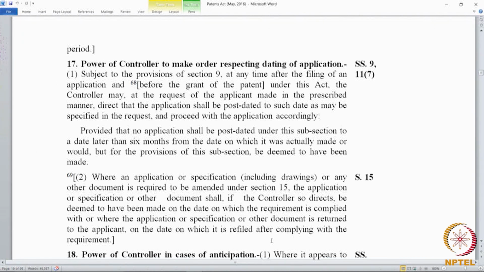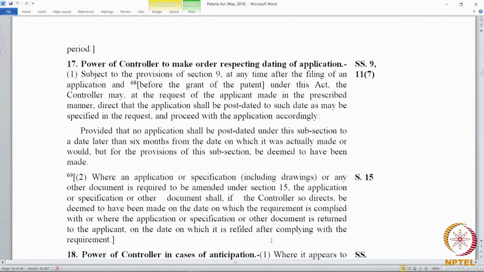The risk is that from that time till it is post dated, if there is any intervening prior art, that can affect the novelty. That is a risk. There is always a risk in post dating because you are shifting the point of priority from an earlier date to a later date. So, there is always a risk accompanied by that, and the risk may be there, it may not be there. The risk could be in the way of an intervening prior art.